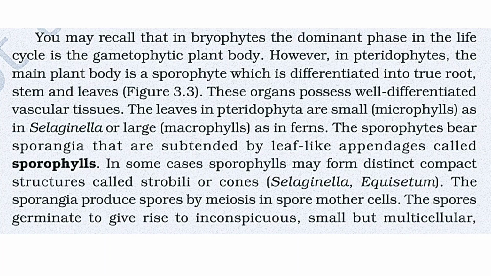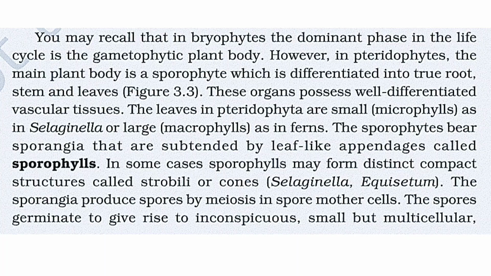You may recall that in bryophytes, the dominant phase in the life cycle is a gametophytic plant body. However, in pteridophytes, the main plant body is a sporophyte, which is differentiated into true root, stem and leaves. These organs possess well differentiated vascular tissues. The leaves in pteridophyta are small, that is microphylls as in Selaginella, or large, that is macrophylls as in ferns.